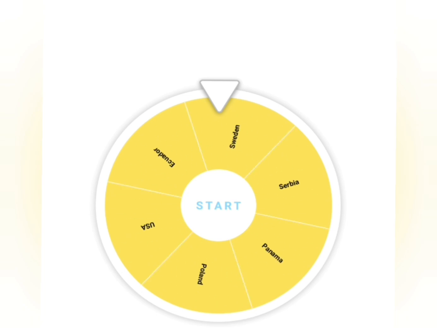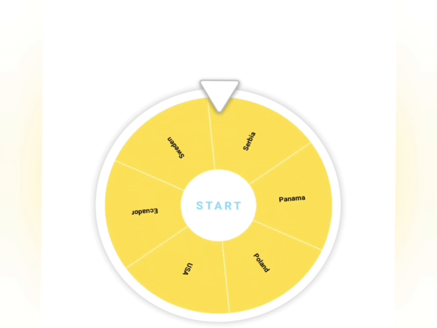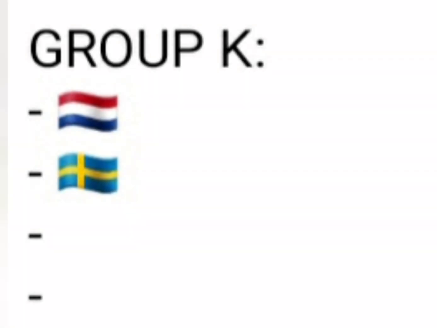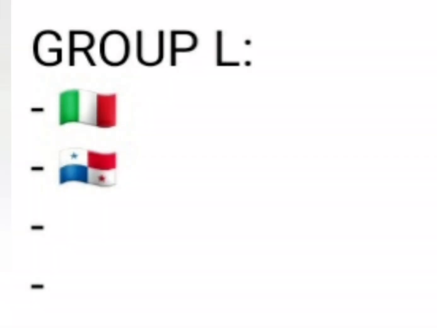Now in Group K, we have Sweden joining the Netherlands. And in Group L we have Panama joining Italy.